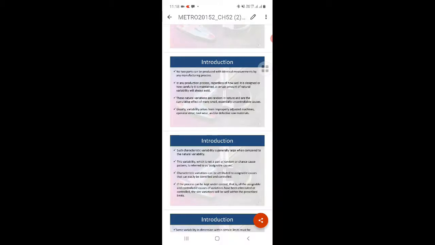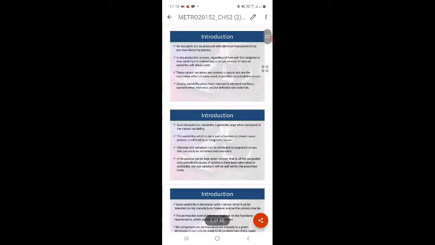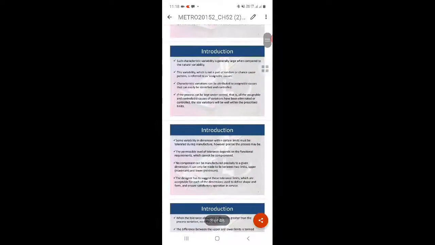These variabilities are part of random or chance causes; a pattern is referred to as assignable causes. So characteristic variation can be attributed to assignable causes that can easily be identified and controlled. So this process is kept under control with the help of size variations, and this size variation is within a prescribed limit. So some variability in dimensions within certain limits must be tolerated during manufacture. However precise the process may be, the permissible level of tolerance depends on functional requirements which cannot be compromised.